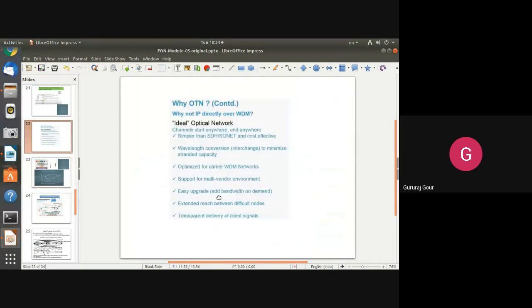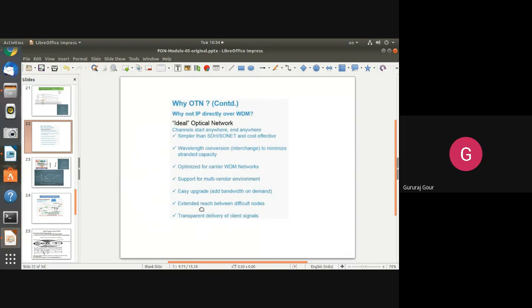Easy to upgrade along with bandwidth on demand. So any type of bandwidth or data rate can be supported. Extended reach between difficult nodes. Difficult nodes means nodes which are remotely located or nodes which are configured, because you have seen that nodes also include functionalities like OADM, that is optical add-drop multiplexers, or routers or switches, like transparent delivery of the client signals.